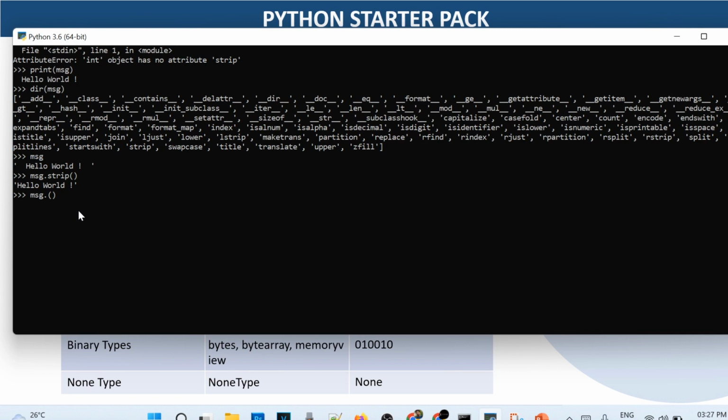Let's try another function. What other function can we use? Yeah, we can use the upper function, which will convert the string inside the message into uppercase. Now you'll see hello world in uppercase. Let's take another function.